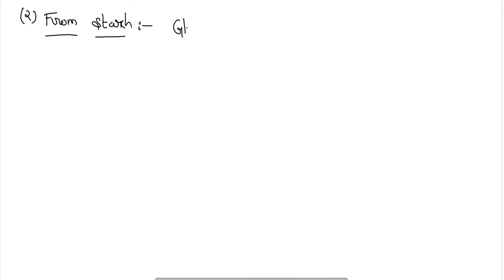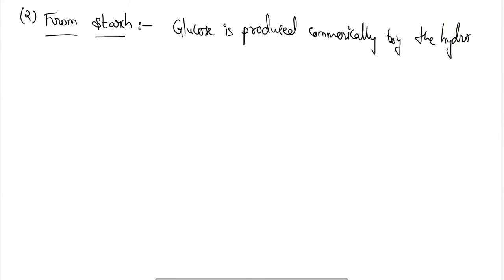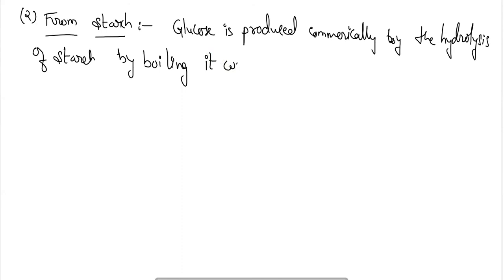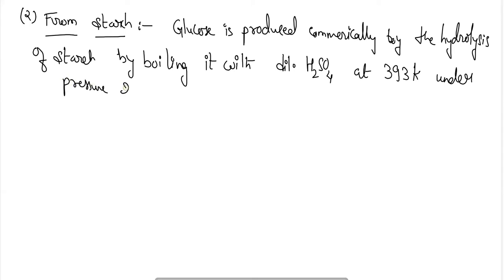So glucose is produced commercially by the hydrolysis of starch, by boiling it with dilute sulfuric acid at 120 Kelvin temperature under pressure of 2 to 3 atm.